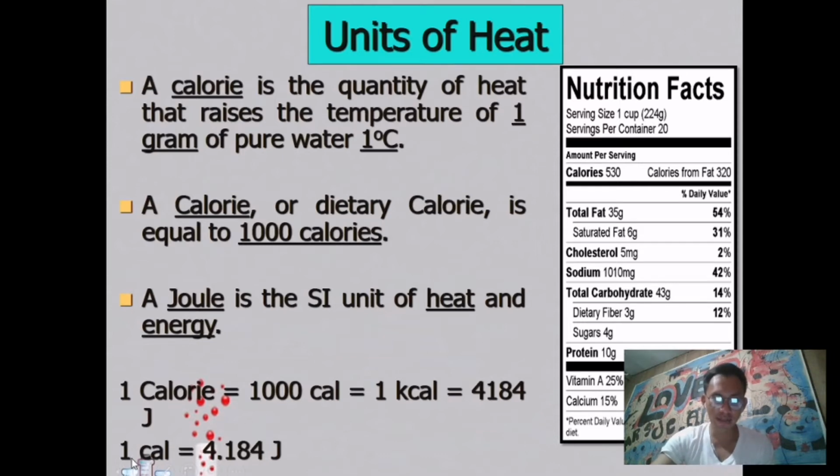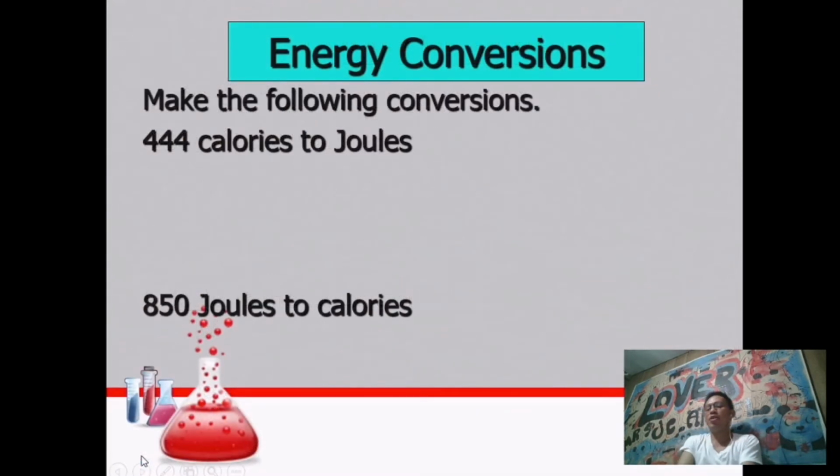1 cal, small letter c, is equal to 4.184 joules. So that is the conversion of heat from calorie, capital letter C, going to small letter c. So let's practice our conversion. Let's proceed to the energy conversions.